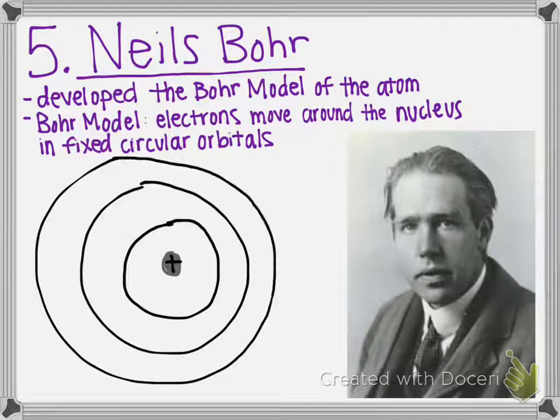Some people know this as the racetrack model. And what I just drew were considered the fixed circular orbitals. And so this is like electron orbital 1, electron orbital 2, electron orbital 3. So like I said, this was also known as the racetrack model.